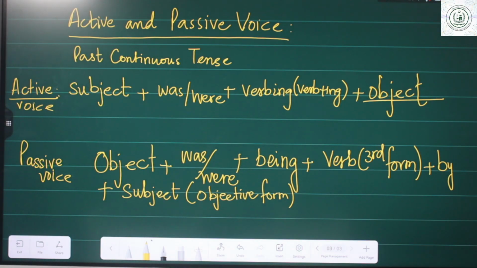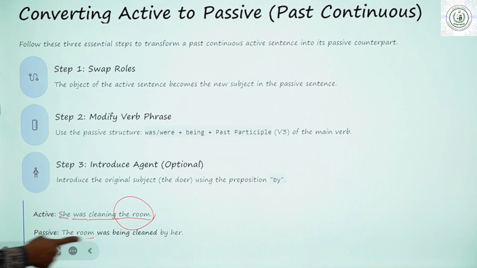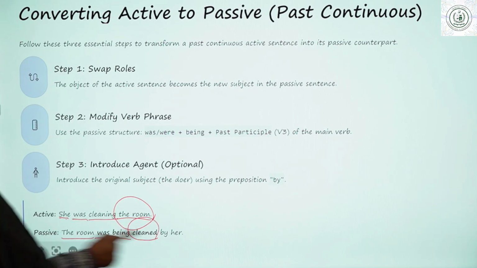One example is here on the screen. She was cleaning the room. You can see the structure. She, subject, was, verb ing, object. Now, just check the passive voice. Here the room, that is object, comes first. Then you can see was, being, verb third form.